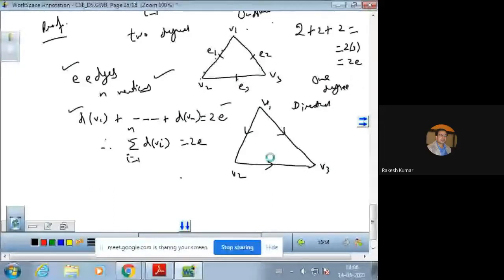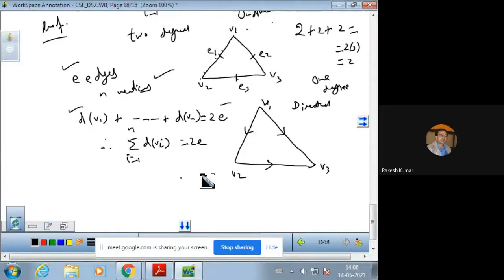Now what is the degree which is contributing over here? Now 1 degree is going outward and 1 degree is going inward. So it means out degree is 1, and you can also say that the in degree of V2 is 1.